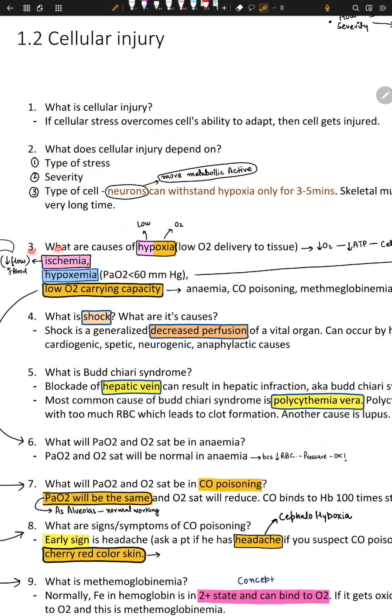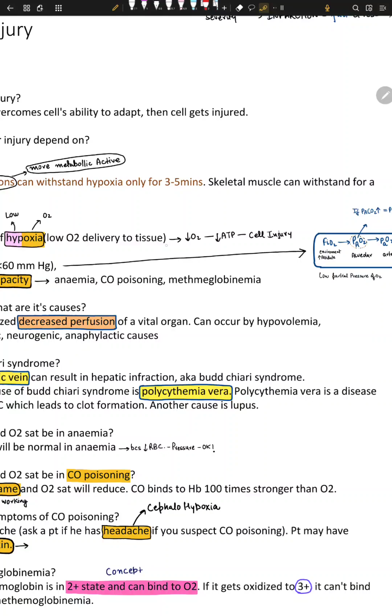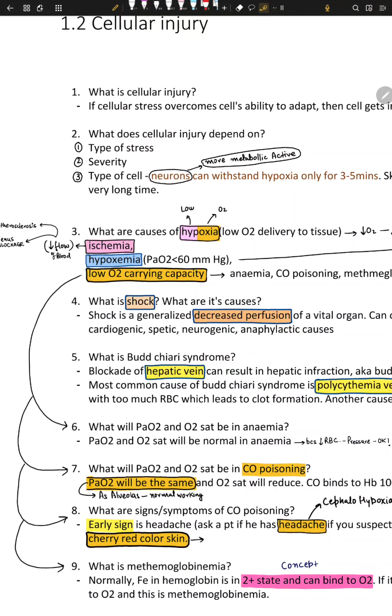Another thing is, what are the causes of hypoxia? Low O2 delivery to tissue. Hypo means low, oxia means oxygen. In hypoxia, you have low oxygen, which leads to low ATP formation, which leads to cell injury. We'll learn how it happens.